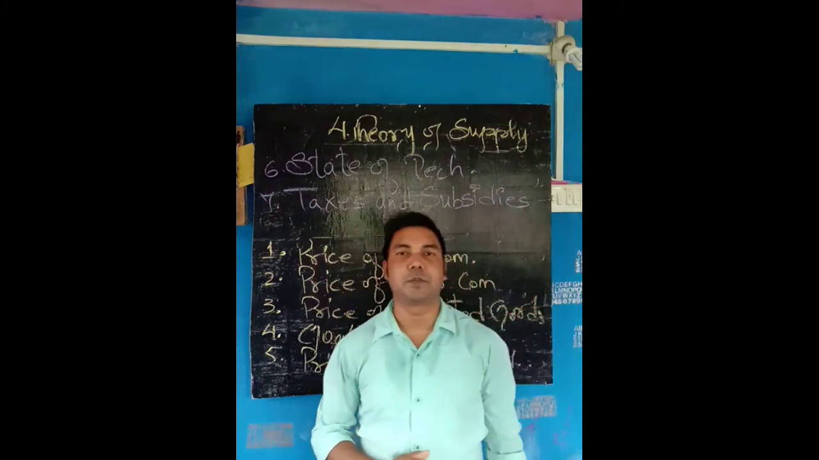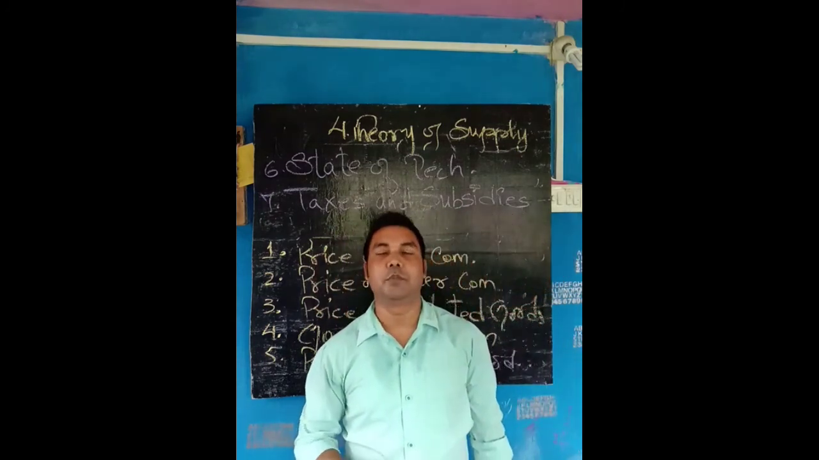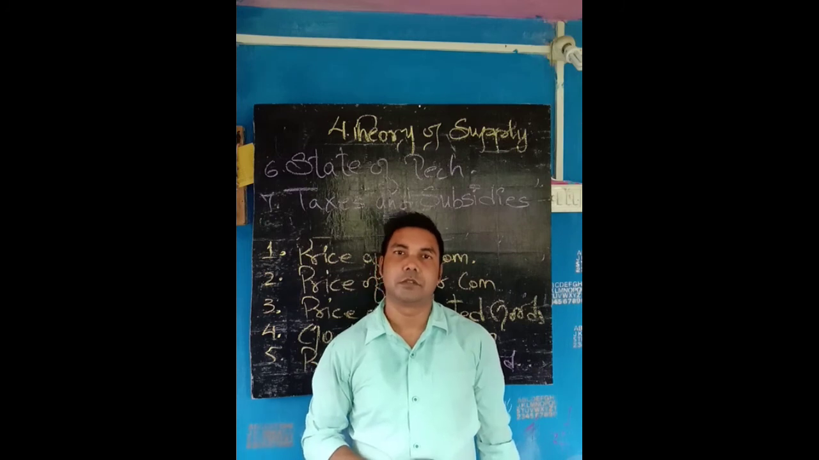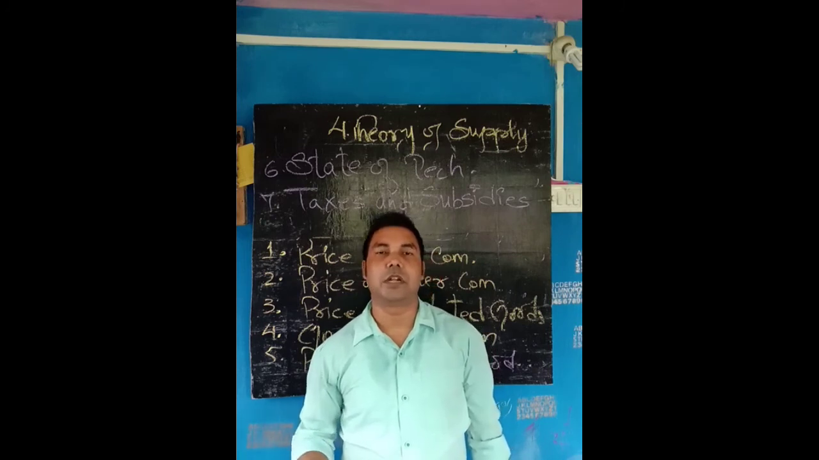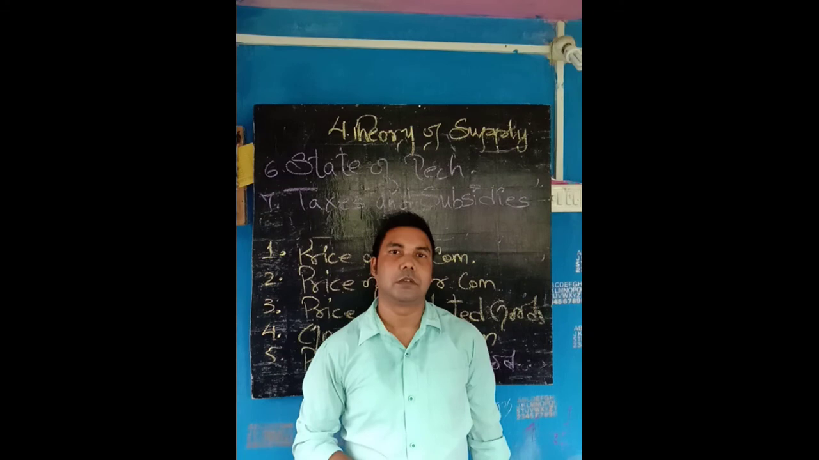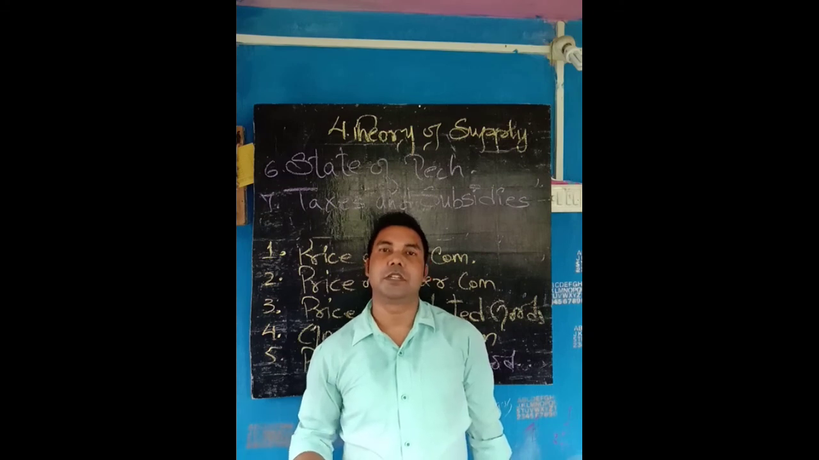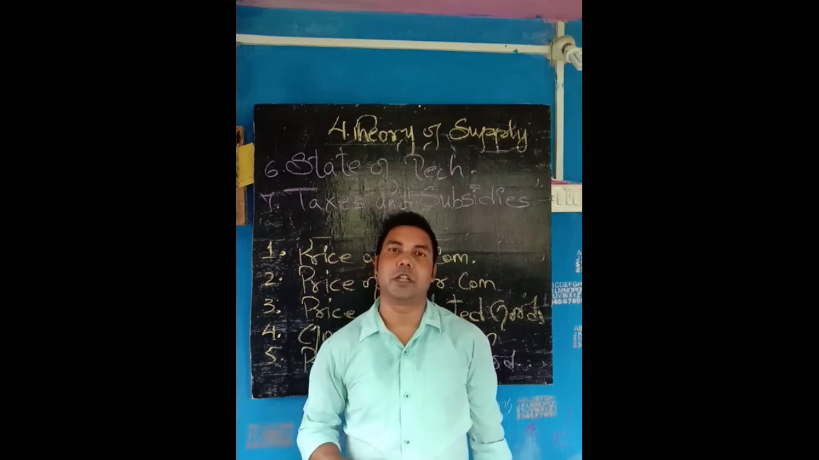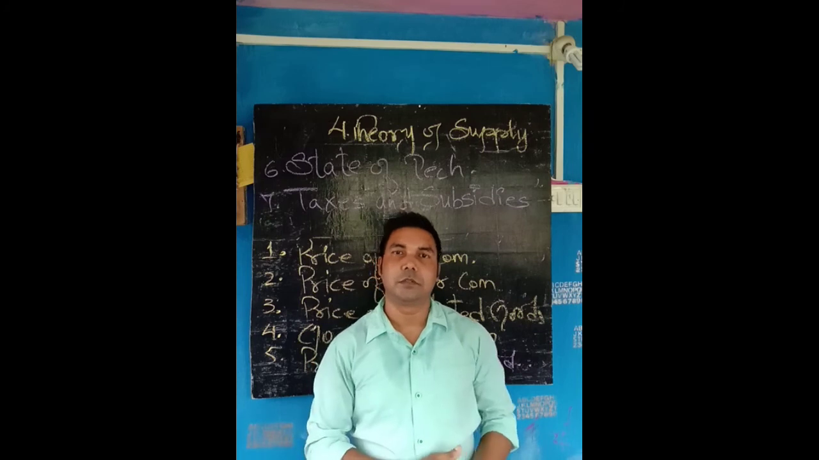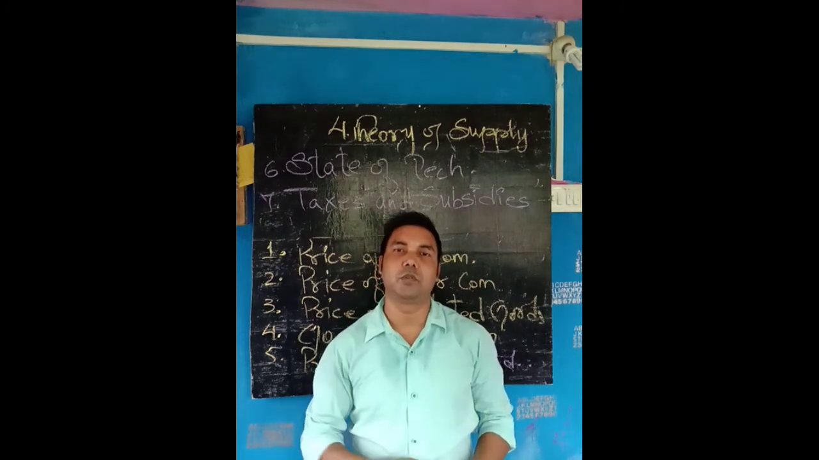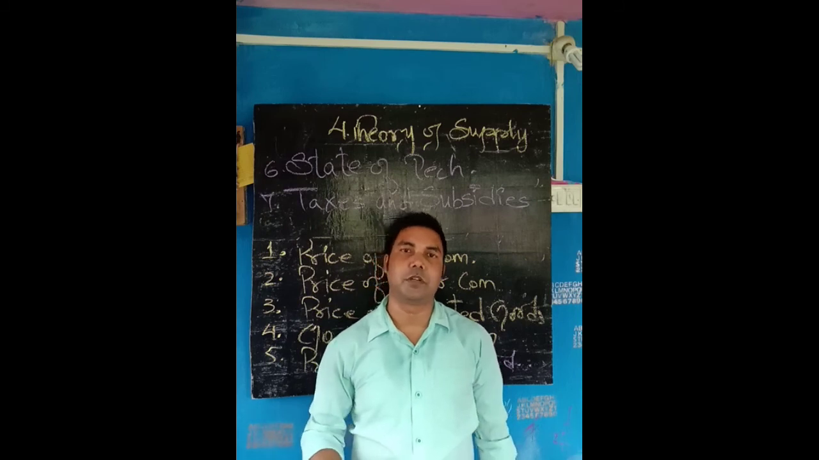Next, taxes and subsidies. Taxes and subsidies also play the main role. If the government imposes taxes on the product, too much taxes, then the producers are discouraged to produce the goods. In this case, what will happen? The producer will go backward because the producer has to pay more taxes for the goods. They will be getting less profit. Then the producer will not come in the market to produce the good.